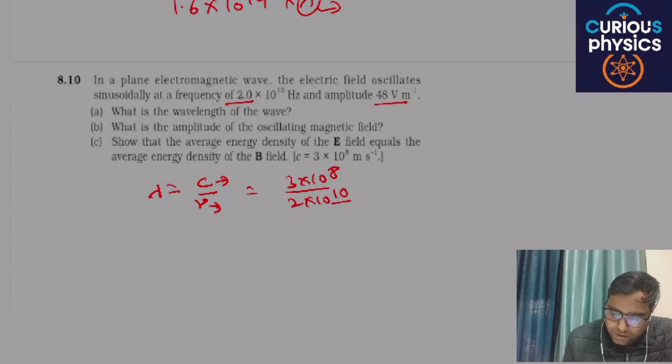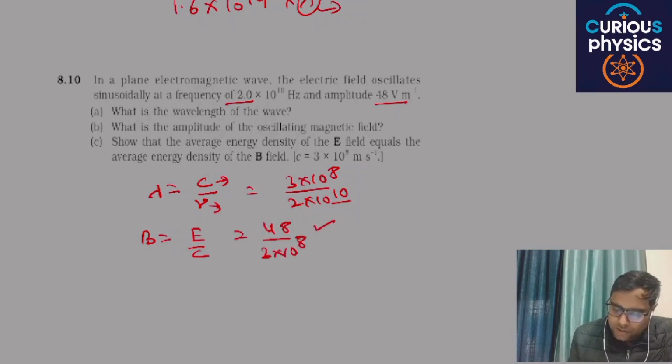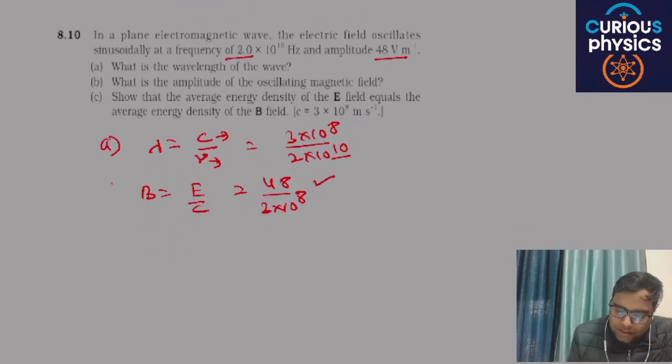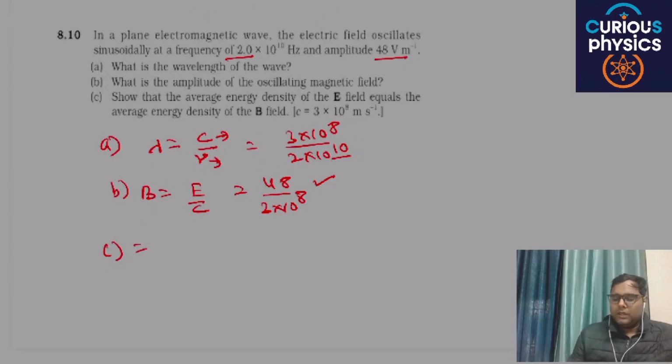Then what is the amplitude of the magnetic field? The magnetic field is E by c. So E is 48, divided by 3 × 10^8, and you will get the value of B. This is part A, this is part B, and part C is: show that the average energy density of the E field equals the average energy density of the B field.